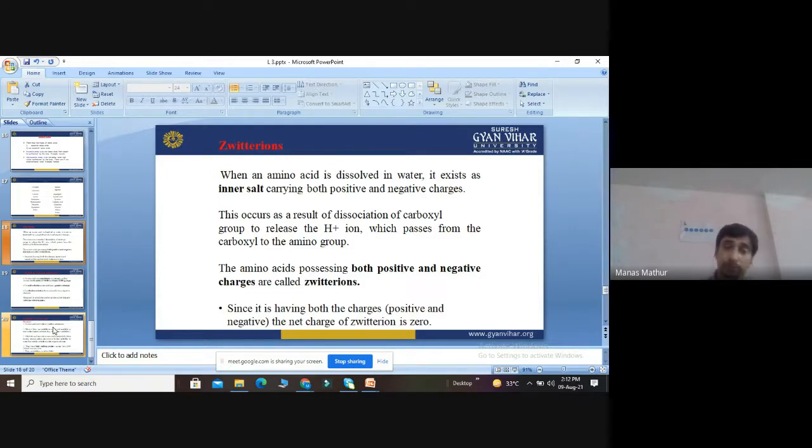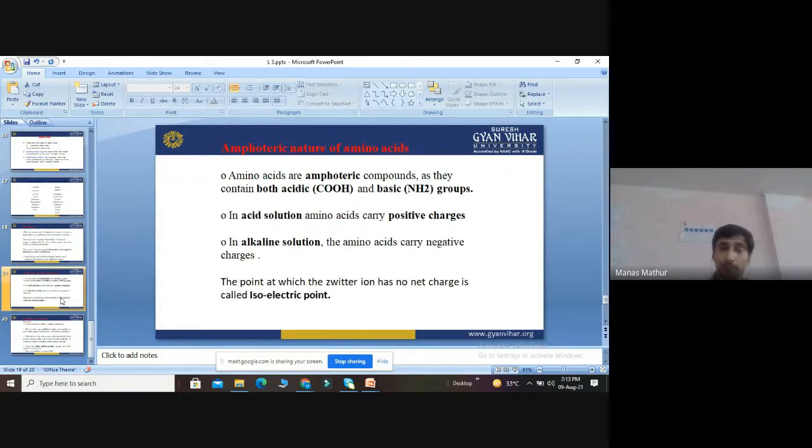So the amino acids, having both positive and negatively charged groups, are called zwitterions. The net charge is zero, and that point where the charge is zero is called the isoelectric point. But when kept in solution, acidic will be positively charged and alkaline will be negatively charged.